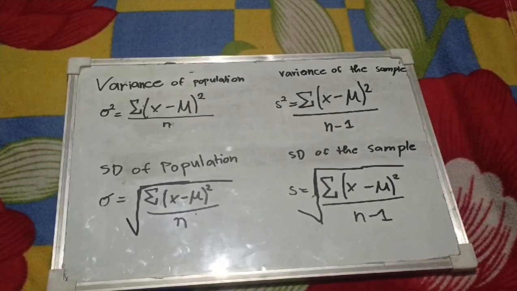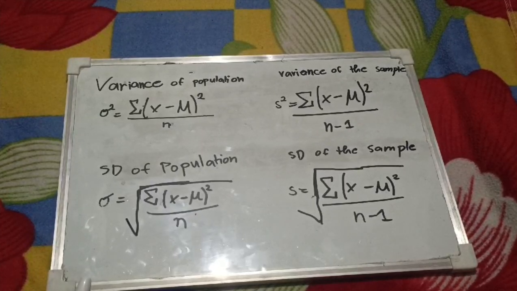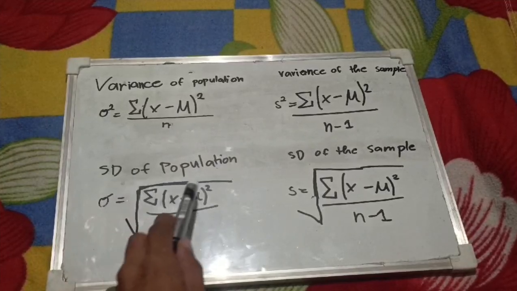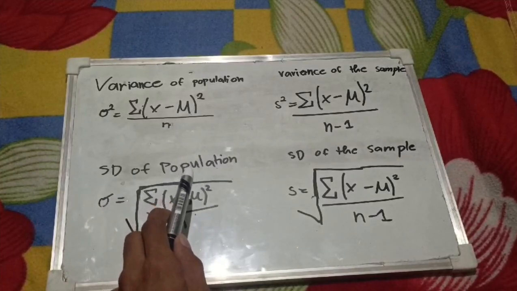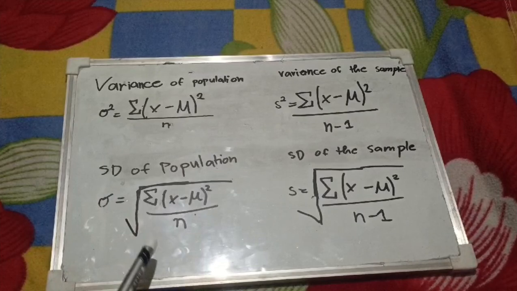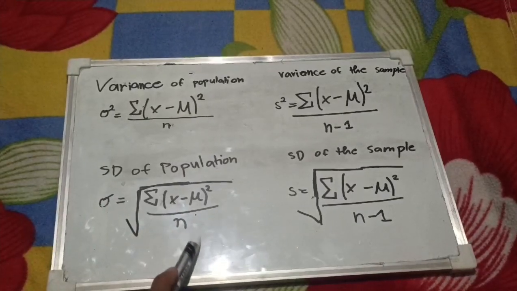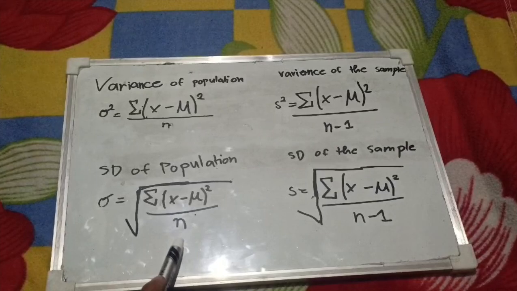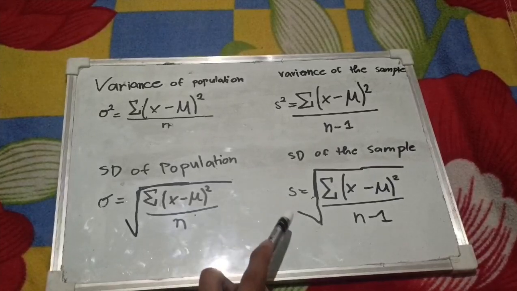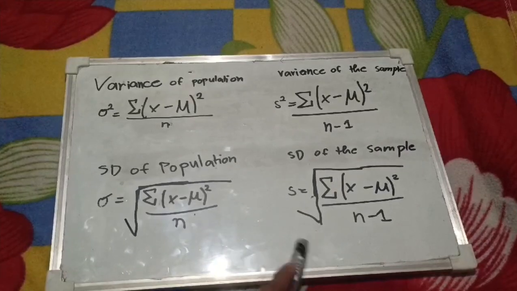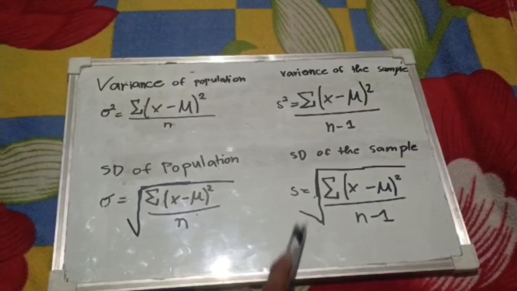Step 4, if the data is a population, then divide the sum by n. If the data is a sample, then divide the sum by n minus 1. That is step number 4.